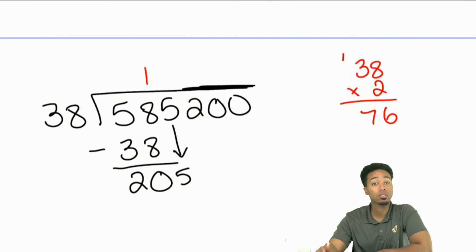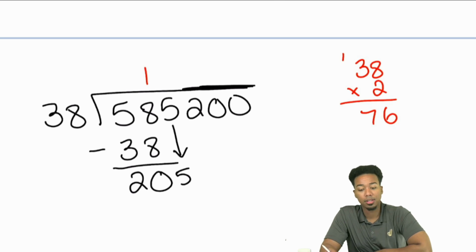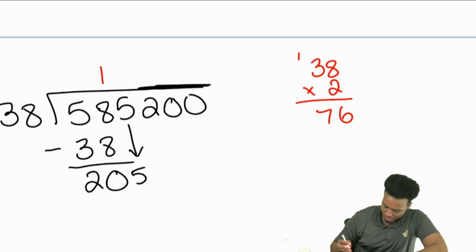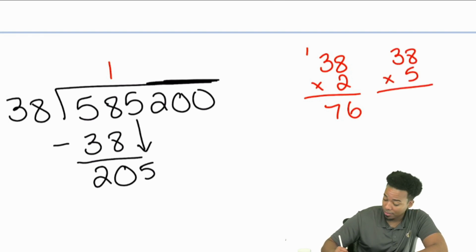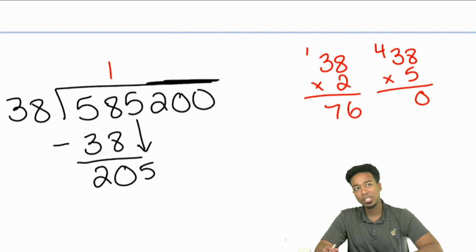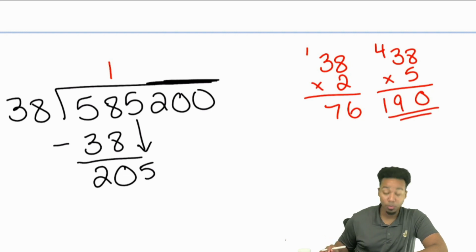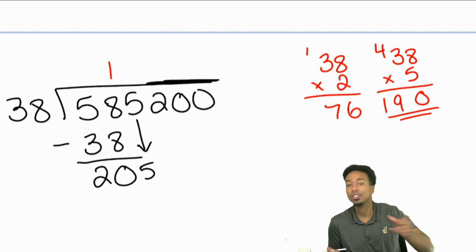Okay, my party people, question up here. How many times does 38 go into 205? Five times? Or do you want to try that out? 30 times 2 is 60, that's correct. But 38 times 2 is 76. That's too much. So let's try 5 out. Let's see if that's going to make a little bit of sense here. 38 times 5. Okay, 8 times 5, that's going to be 40. Then 3 times 5, that'll be 15. Carry the 4 is 19. That is correct. 190, very close. If you add another 38, that'll be 228. That's going to be too much. So 5 is the perfect number.